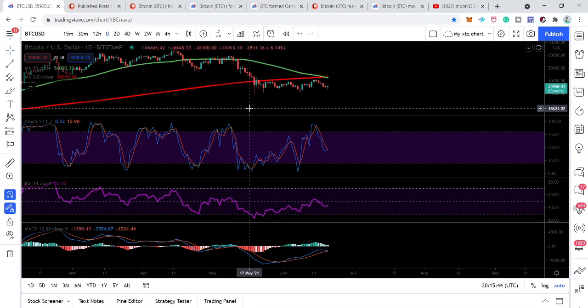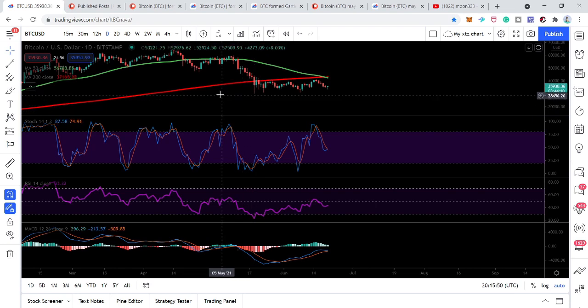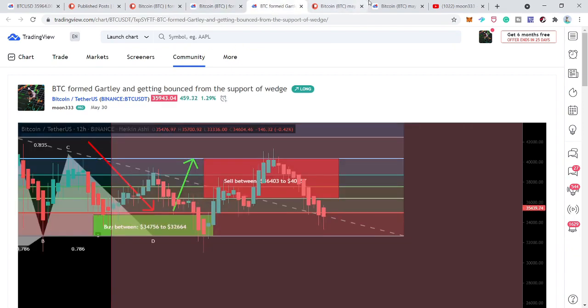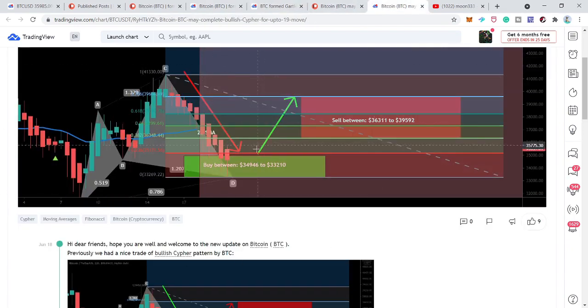I'm expecting that it will follow the signals again, like Bitcoin always does, and it can start a recovery rally. Maybe it will be a powerful rally, or it will be a short rally. However, if you are a day trader, then you can set your buying and selling targets according to this cipher pattern that has been formed on the 12-hour chart.